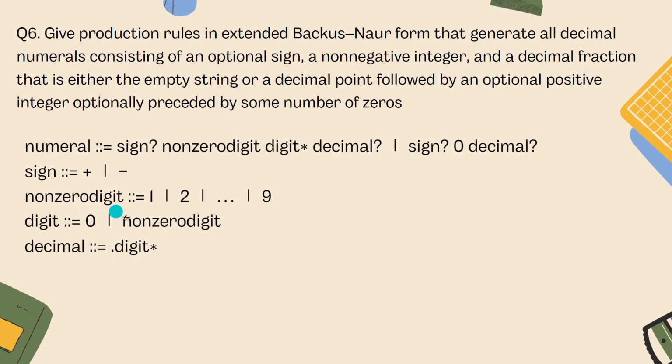Then we have non-zero digit given as 1 to 9. In this, no zero is included. Then we have digit. Digit can be 0, so we have included 0 and non-zero digit. Then we have a decimal. Decimal can be given as decimal and digit and can be repeated 0 or more times.